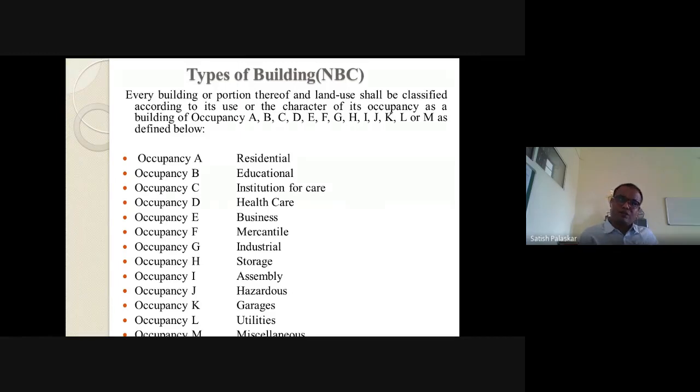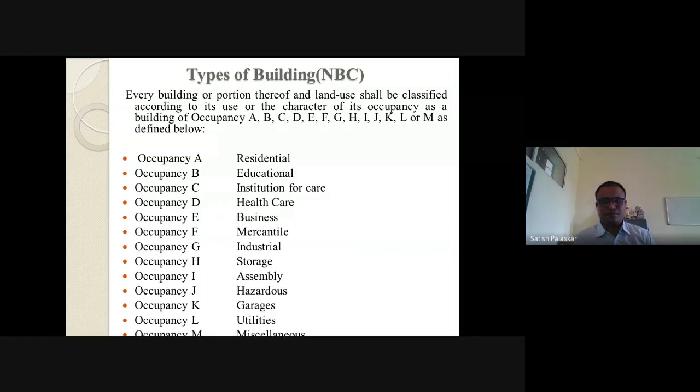काही ठिकाणी ट्विन बंगलो असतात बघा. One wall is common, and on both the sides, two bungalows are there. That is also residential. Okay. Row houses, that is also called a building. Flats or apartments. Okay, so that is also classified as a building. Then mess, boarding houses, hostels, lodging houses, these all are classified in occupancy A or type A as a residential building.